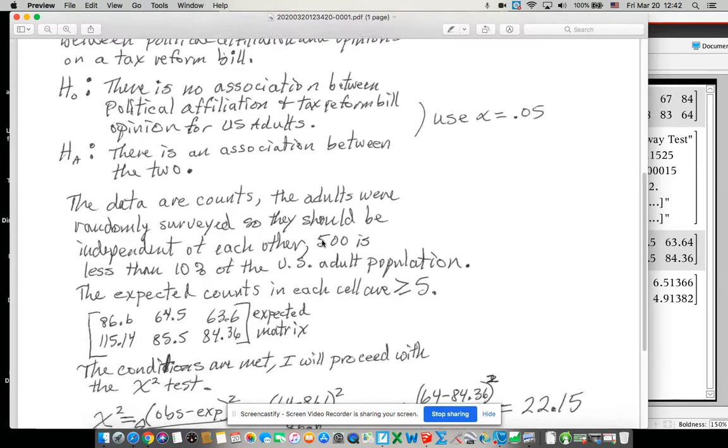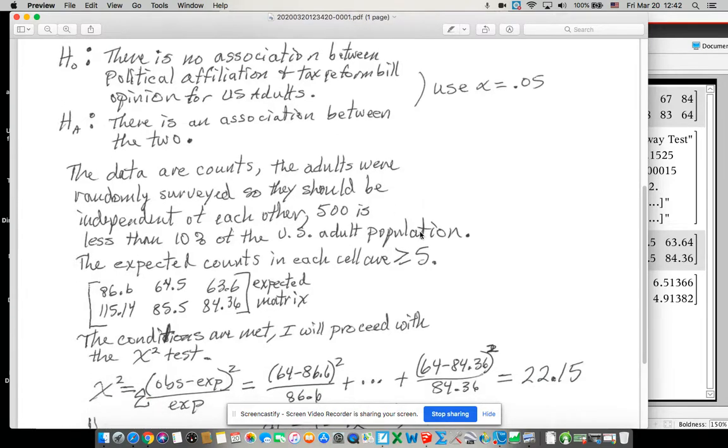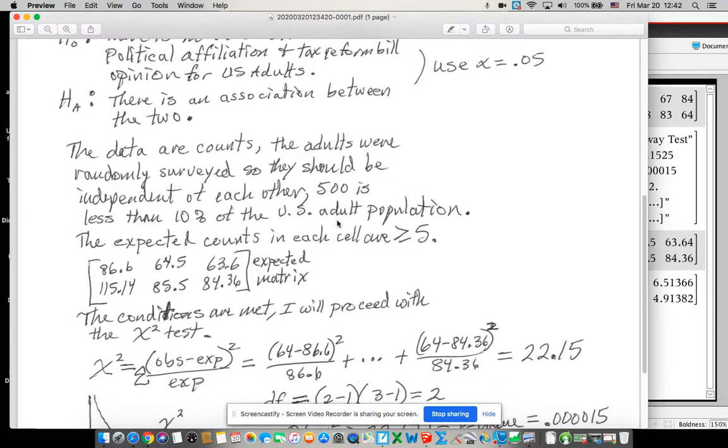Okay, so the R and the I put together. So they are independent because it was randomly surveyed. So I say it in that way. The adults were randomly surveyed, so they should be independent of each other. And then we go into the sample size, the S. So S is sample size, and the 10% condition. So I did the 10%. 500 is less than 10% of the US adult population.